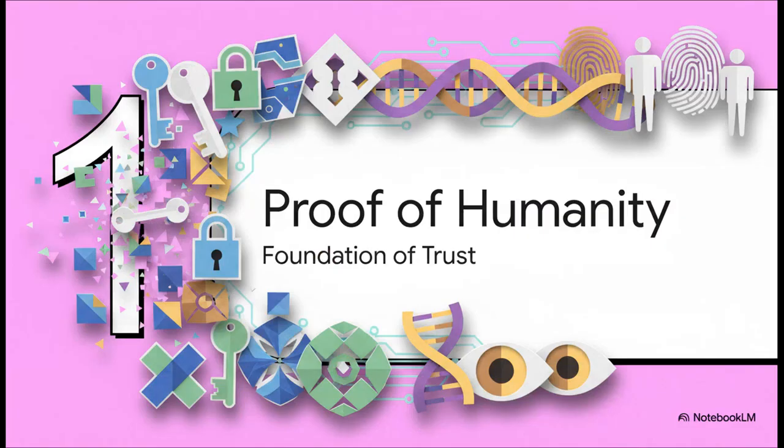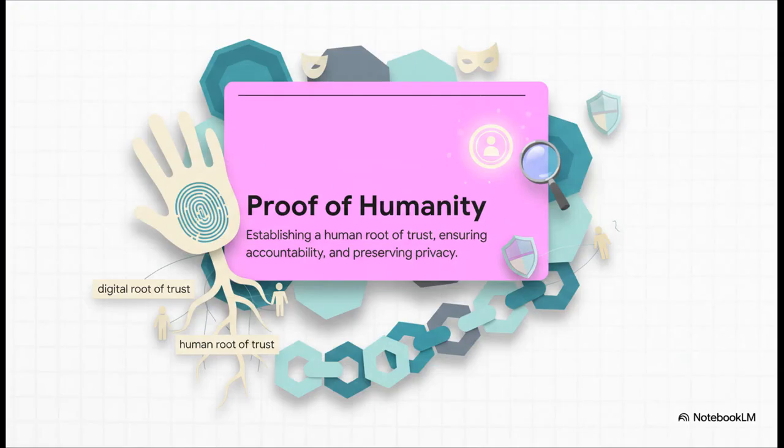Section 1. Defining proof of humanity. Let's look at how we actually transition from just relying on cryptographic keys to verifying biological reality. When we're laying out the criteria here, we have to look at insights from industry leaders like Daniela Barbosa and Andrew Hughes. Because when we talk about proof of humanity, we aren't just talking about a basic digital fingerprint. We are talking about establishing a human root of trust.